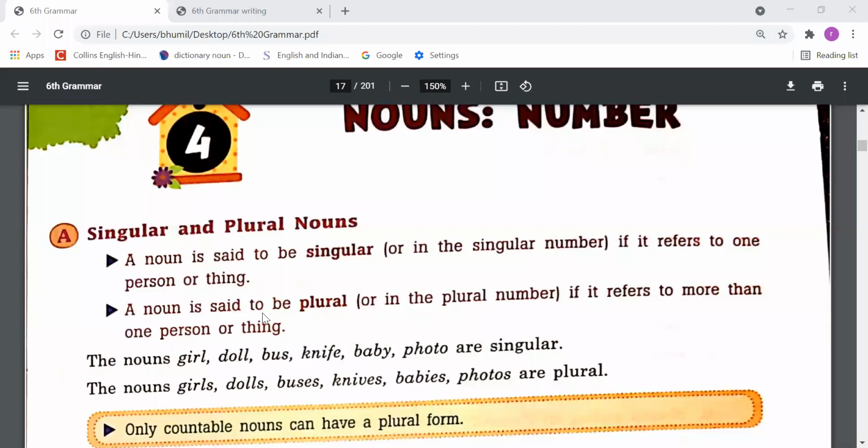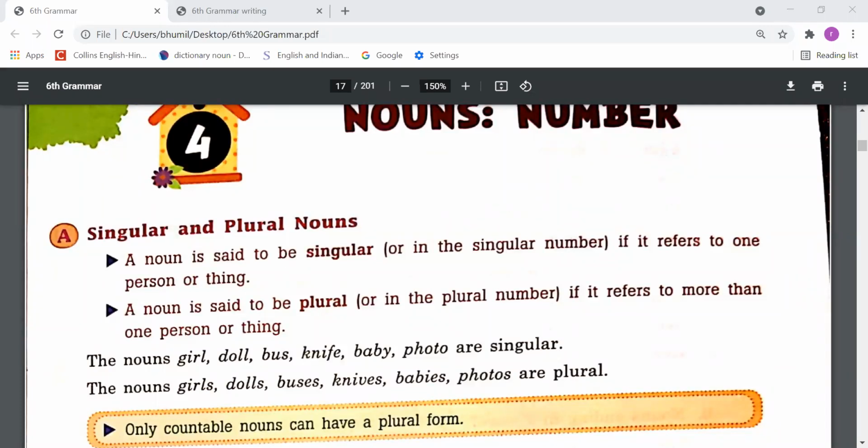A noun is said to be plural or in a plural number if it refers to more than one person or thing. The nouns girl, doll, bus, knife, baby, photo are singular. The nouns girls, dolls, buses, knives, babies, photos are plural.